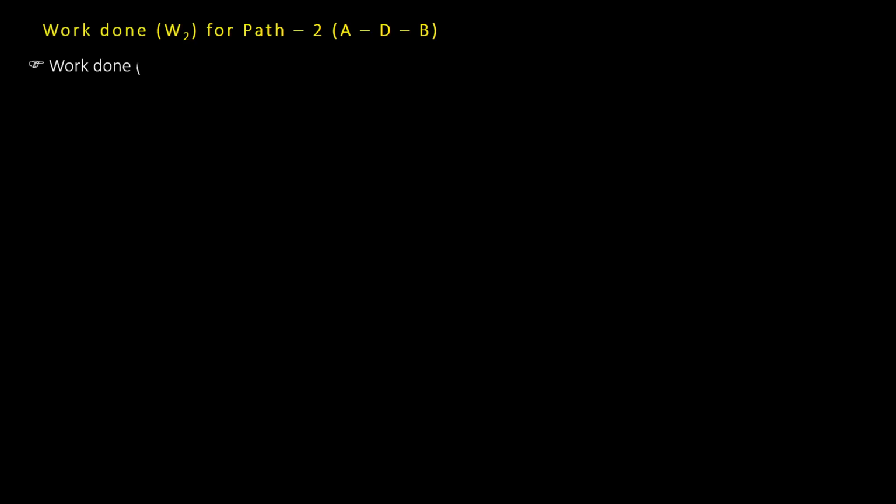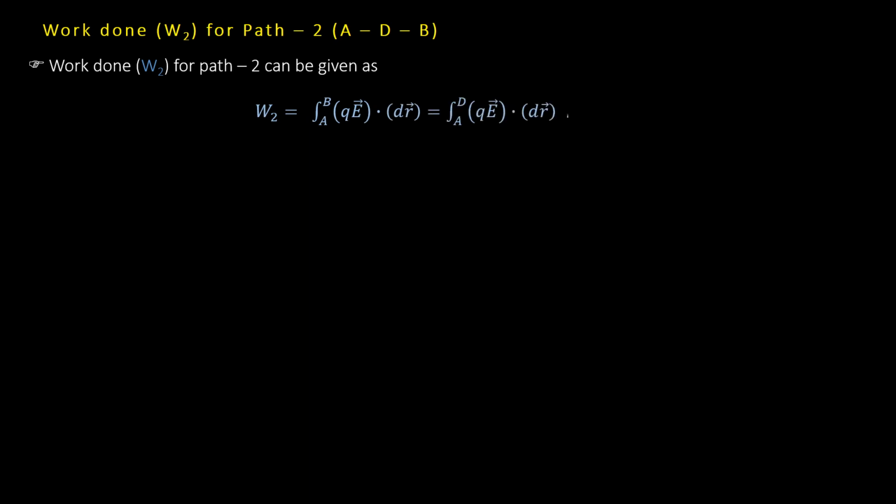So when we try to find out work done for path A to D to B, we label it as W2. We can say that W2 can be given as integration from A to B QE dot dr, and again just like previous case we'll divide A to B in terms of A to D and D to B. Now what is the advantage from D to B?